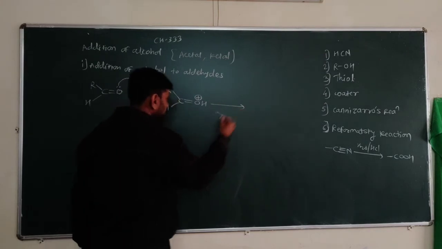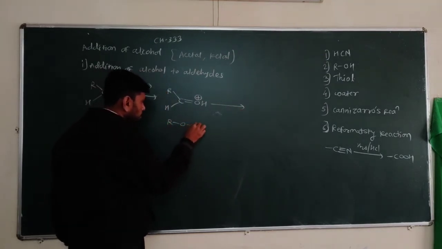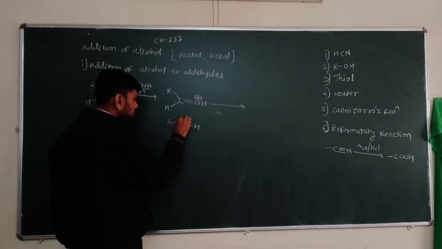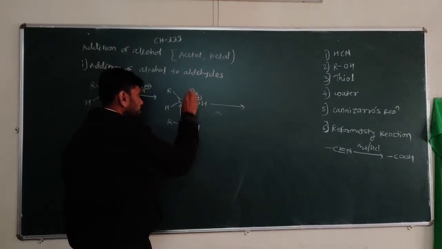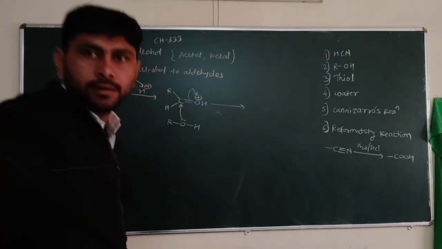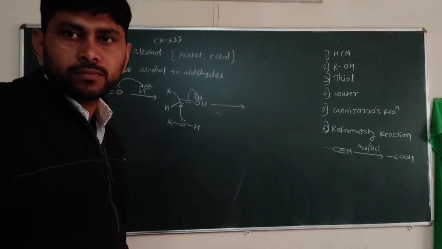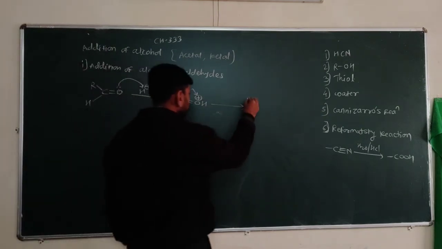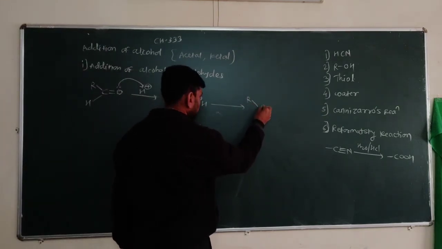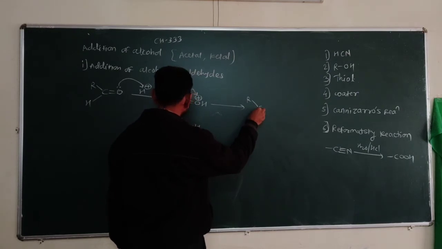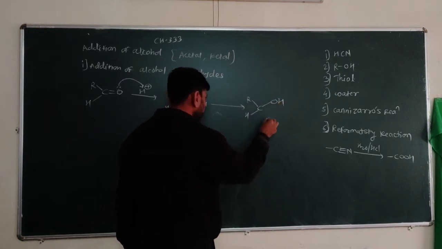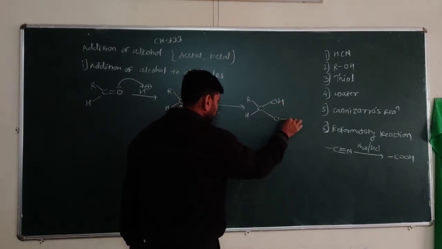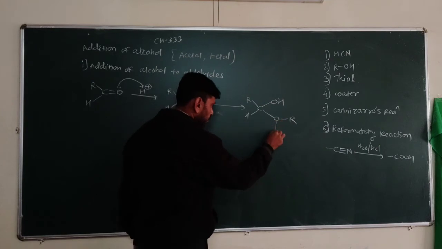Now in the second step, this alcohol reacts with the carbonyl carbon, with neutralization of this charge. So we get here R, C, H, here OH, and here OR with the oxygen carrying a positive charge.